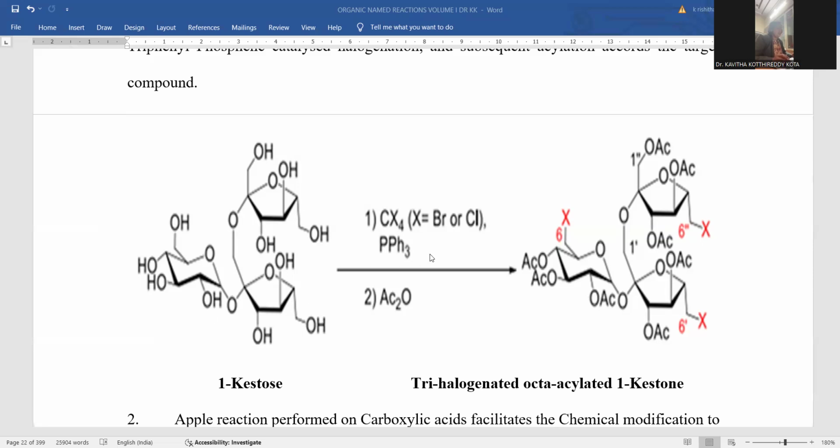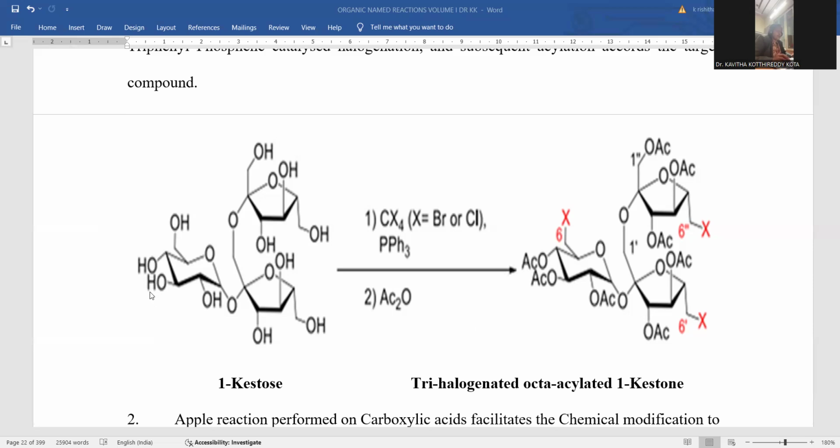Here the fructose moiety is to be treated with the Appel reagent, carbon tetrachloride and PPh3, either bromo or chloro, so that wherever hydroxyls are free, they can be operated with this halogenation. The Appel reaction is only viable where the hydroxyl is very free. Here the hydroxyl is free, the Appel reaction is possible. Here is also a free one. Rather, acylation takes place on all the remaining alcoholic groups, so that OAc, OAc, OAc, OAc, OAc, you can accomplish like this.